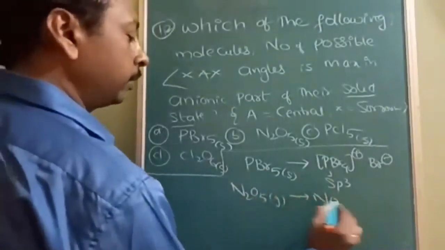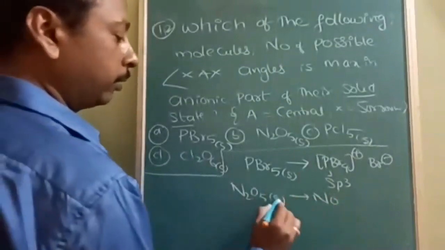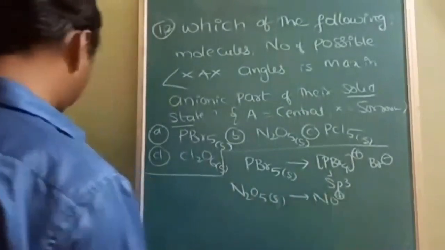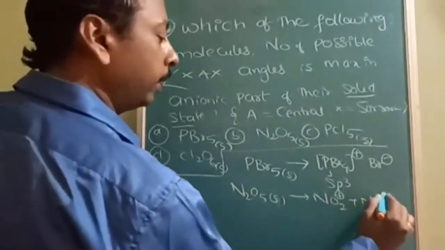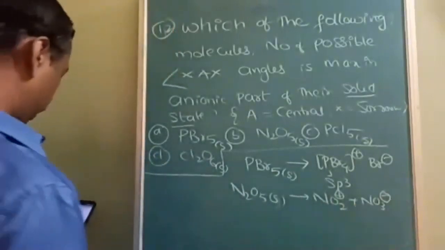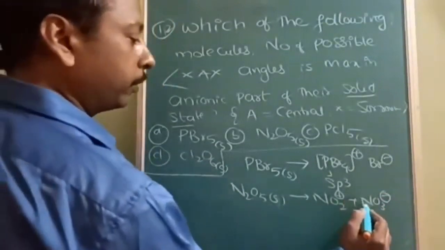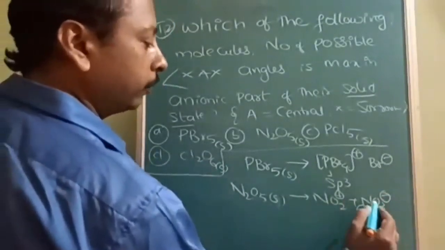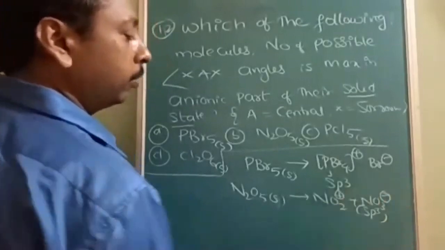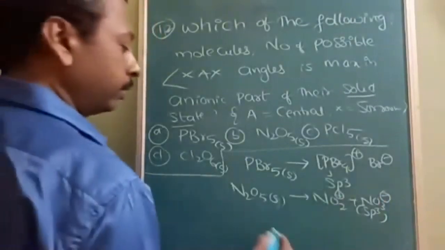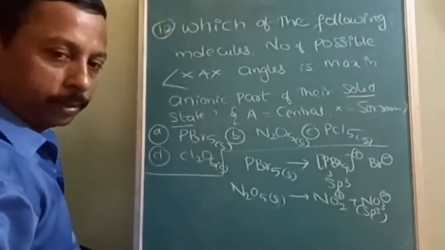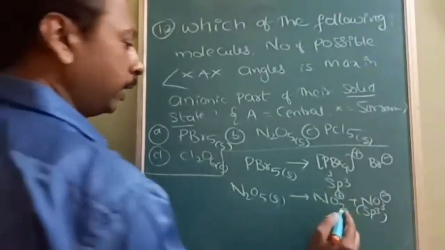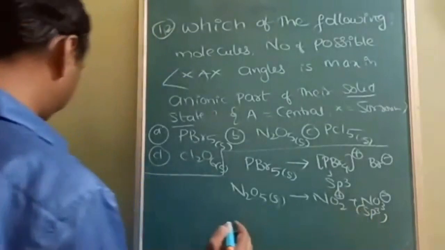In solid state it is NO2 plus and NO3 minus. The question is about the anionic part, therefore it is sp3. There is no hybridization in Br minus. So depending on the state, hybridization also changes.